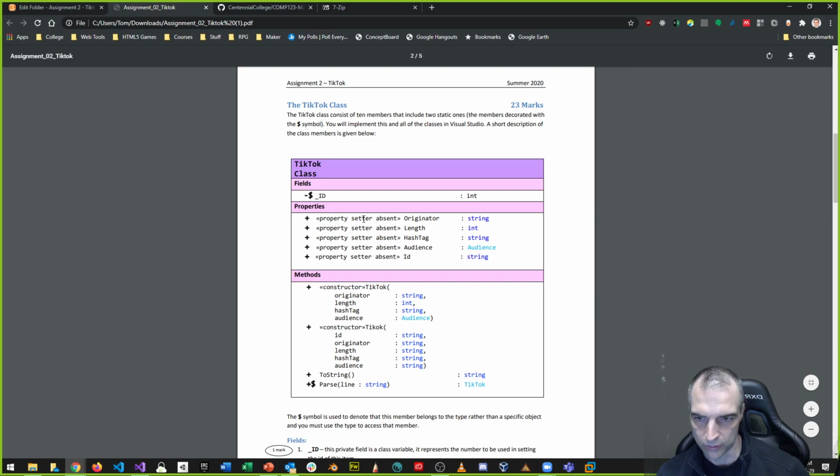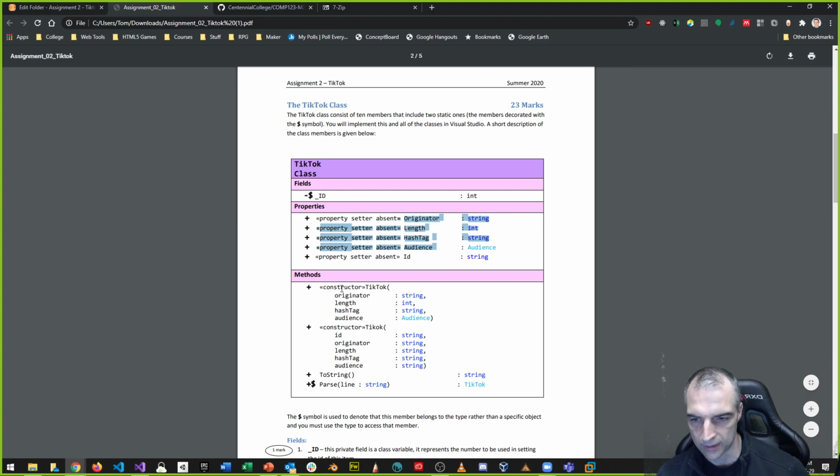So, and if you notice this, they're only set or absent, right? That means these are read-only properties: originator, length, hashtag, audience ID. And there are a few methods here. There's the constructor method, which is called TikTok, and it takes in the originator, length, hashtag, and audience. So this part right here is all the stuff that it takes.